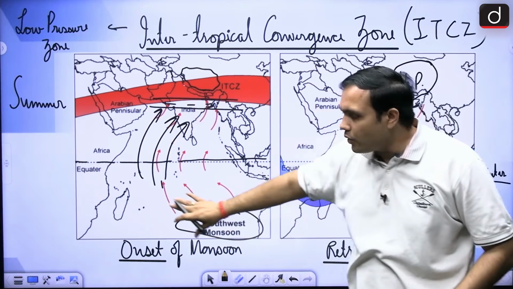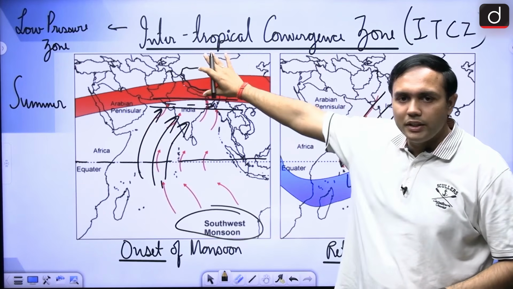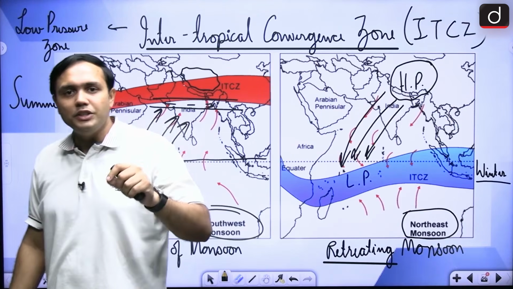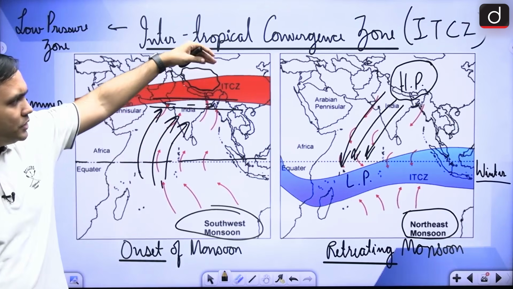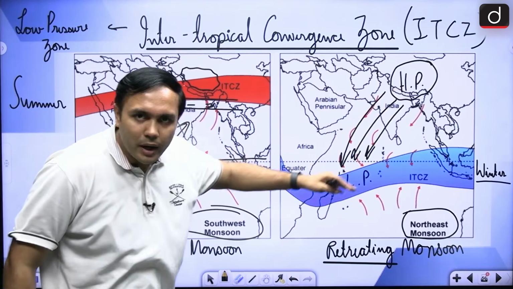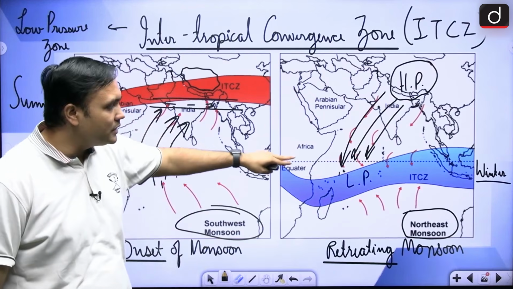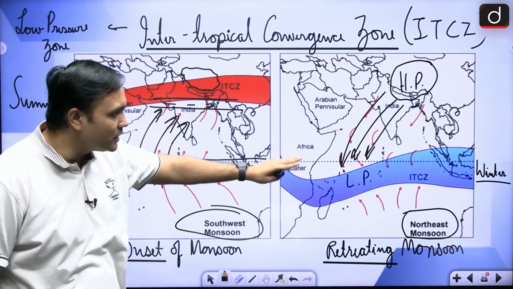So a lot of rainfall laden winds are moving towards the Indian subcontinent, right? As it is moving towards the Indian subcontinent, it is reaching the Kerala coast around 1st of June, right? After the monsoon season, when it is retreating back, by the colder seasons, by the winter months, this ITCZ would have shifted downwards in the southern hemisphere.